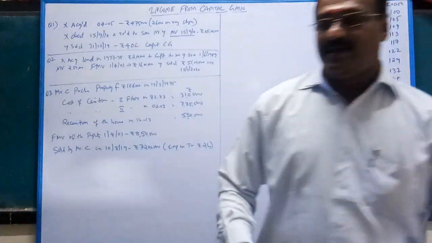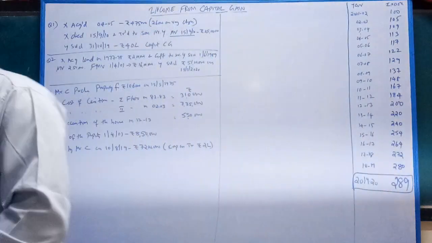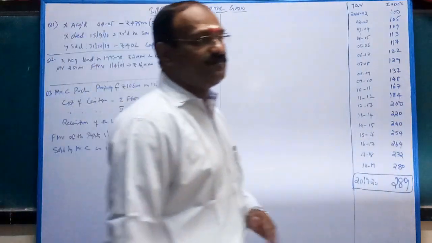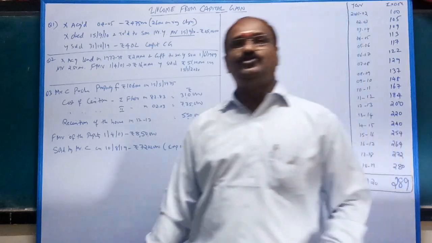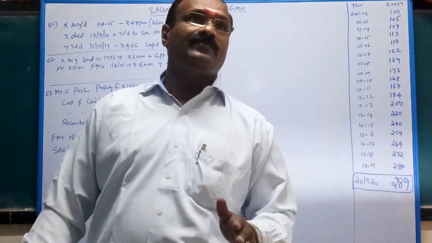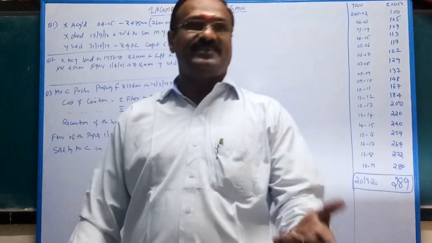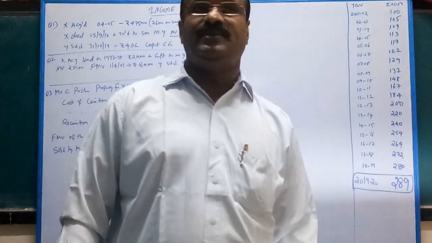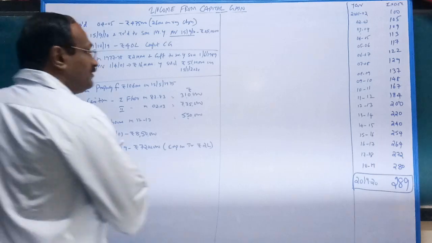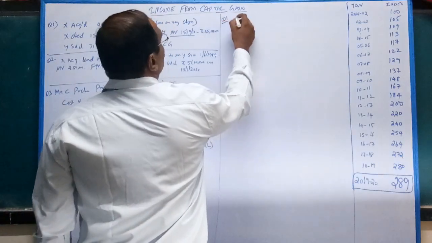In case of gift or inheritance, the cost of the previous owner is to be taken into account, and also the period does not start from the present owner, it comes from the previous owner. The famous case: Manjula J. Shah versus Commissioner of Income Tax. So, question number 1.